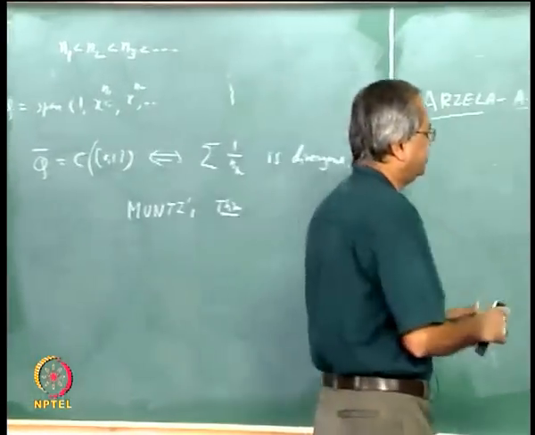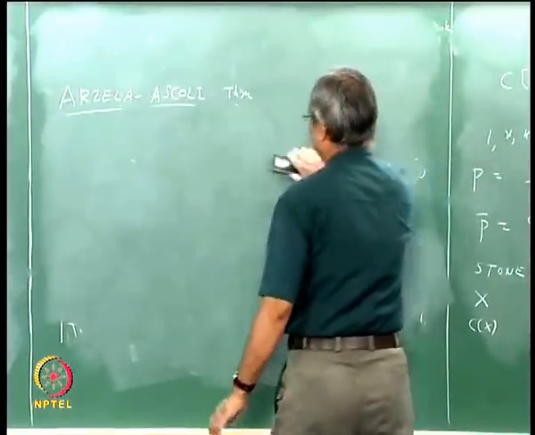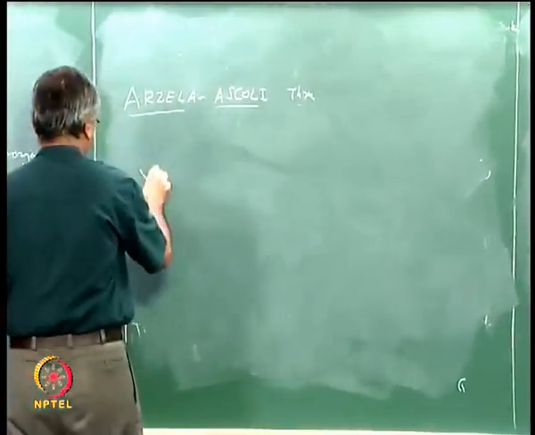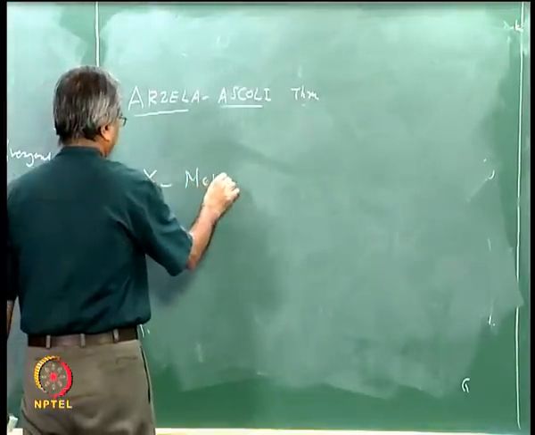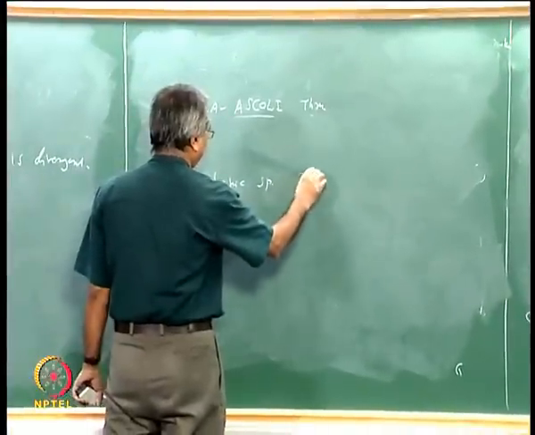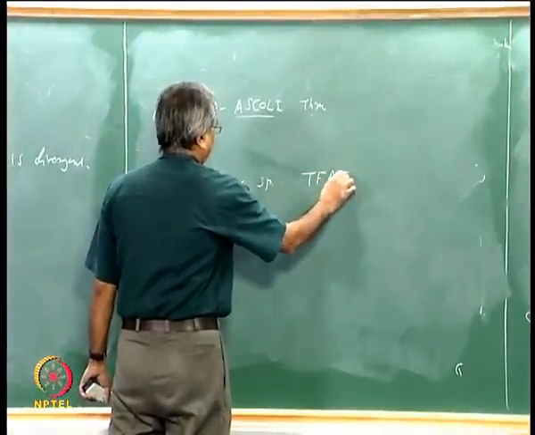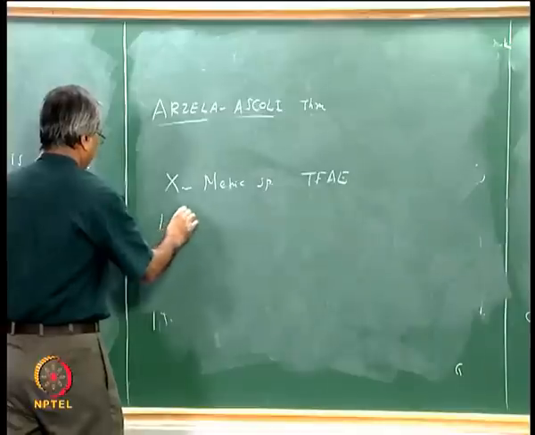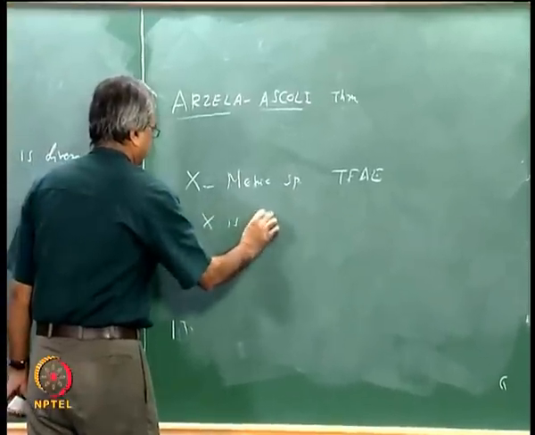This is something we should always remember. Suppose X is a metric space. You may have studied this, but it is useful to recall it. Then the following statements are equivalent. First, X is compact.